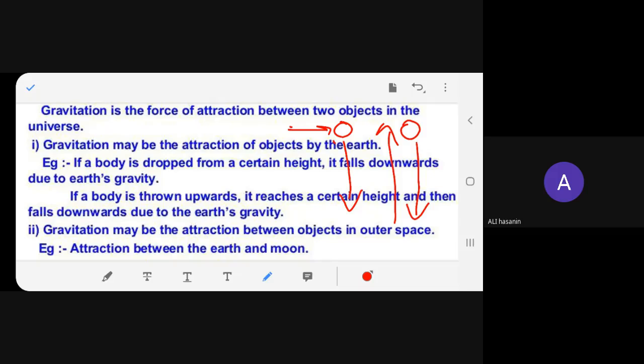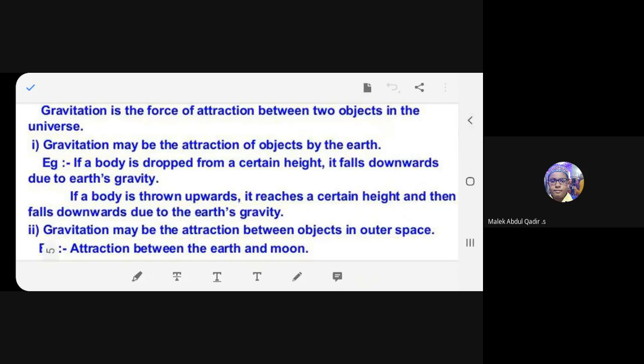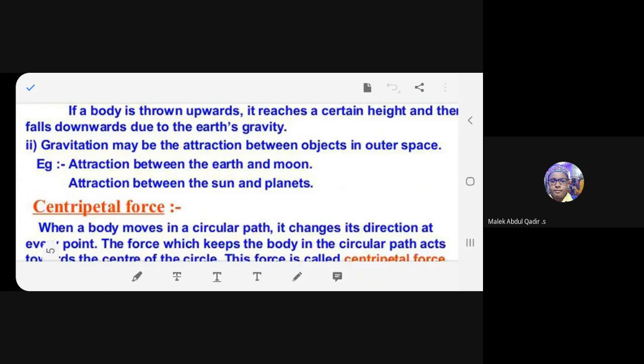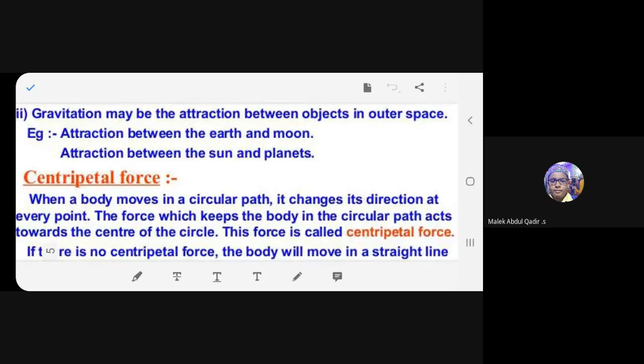Yes? Hello? Have you understood, all of you? Yes. Okay. Now we come to the second point. What is the second point? Yes, please read.